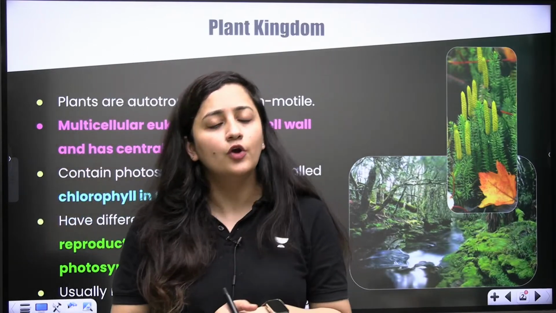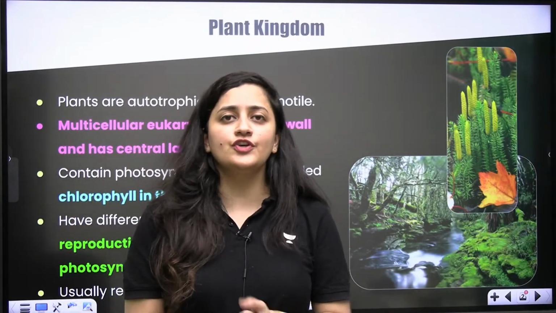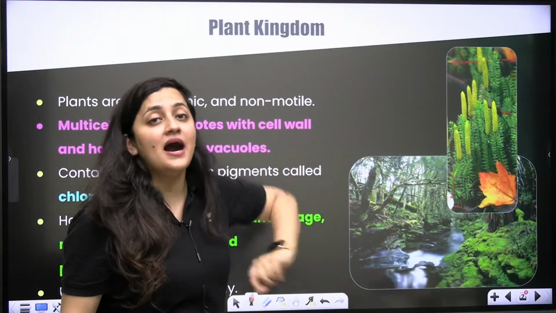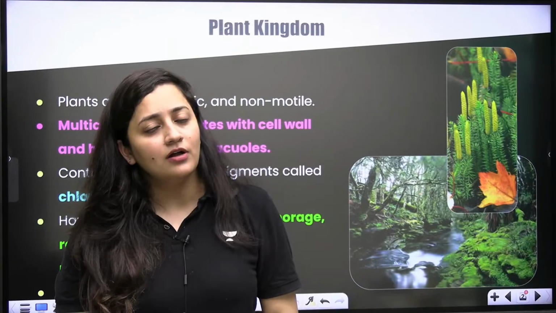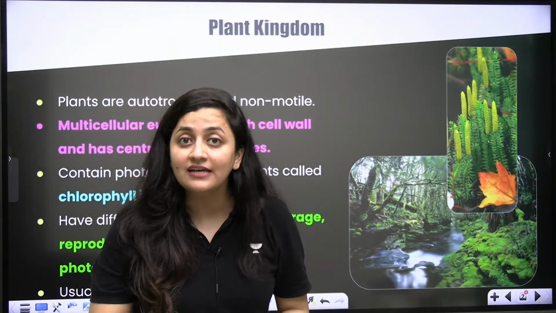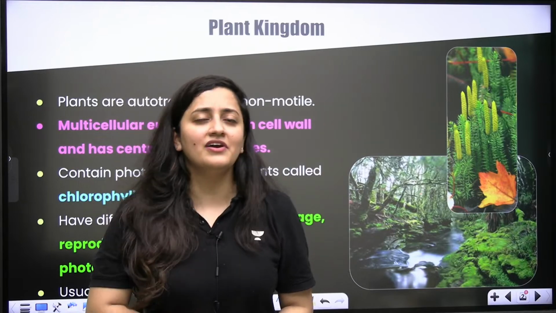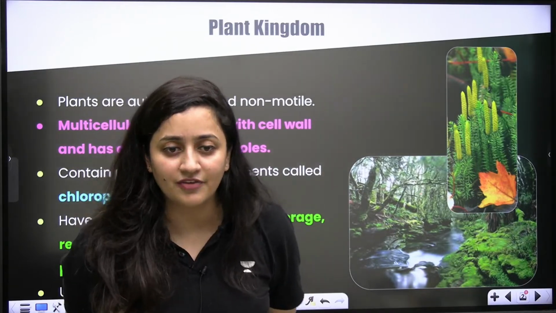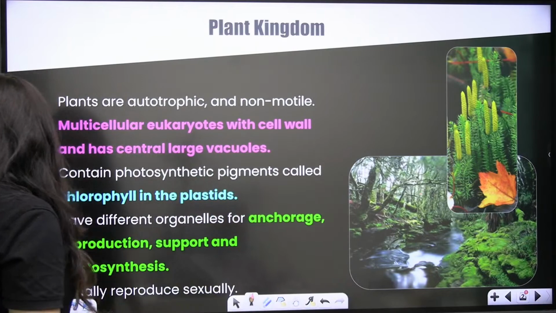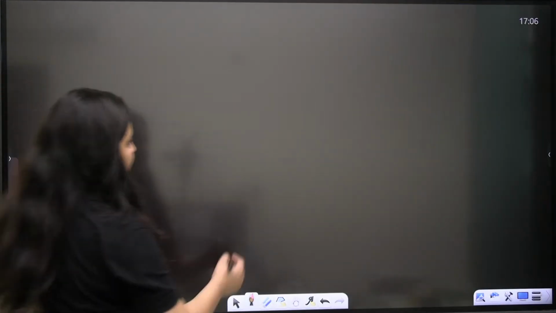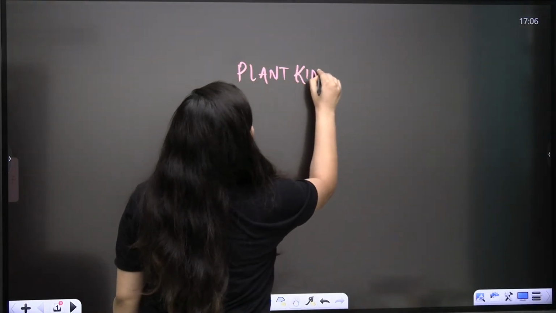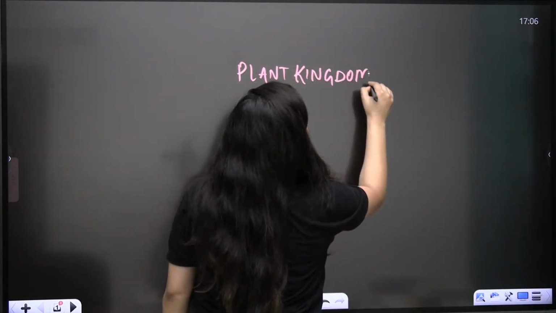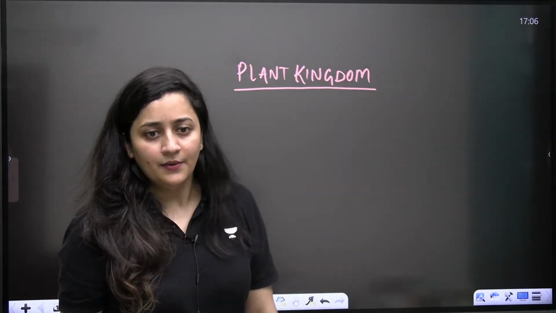Good evening, and welcome to the session. Today we are going to start the plant kingdom, our third chapter. We have already covered two chapters in the NEET Conquer batch, the living world and biological classification, and we have even revised the questions from them. So our next target is the plant kingdom, one of the most important chapters. You can expect 2 to 4 questions from this chapter.